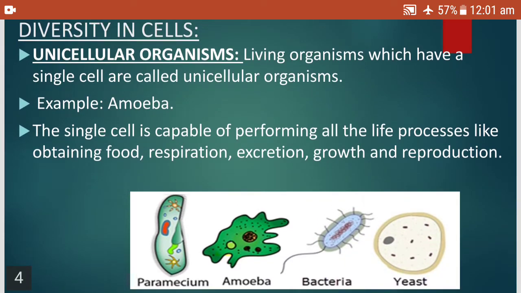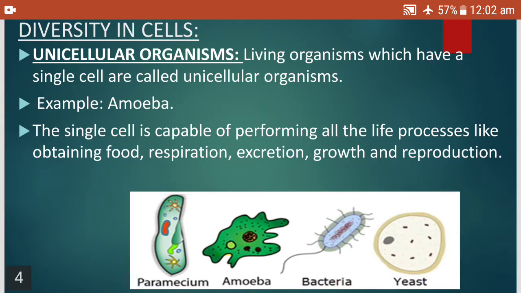Today we will discuss the diversity in cells, that is, how different kinds of cells are present. Now, as I already told you in my previous video, what are unicellular organisms? Living organisms which have a single cell are called unicellular organisms. That is, their body is made up of only one cell, like the amoeba. The single cell is capable of performing all the life processes like obtaining food, respiration, excretion, growth, reproduction.